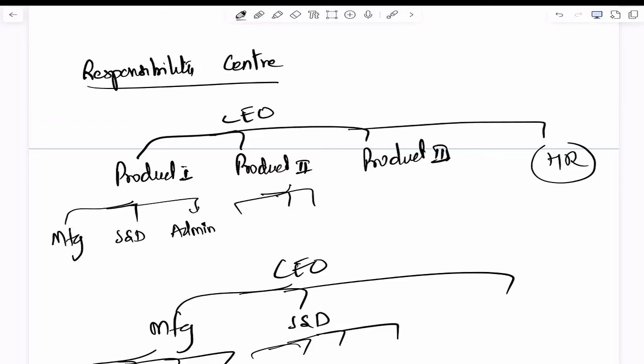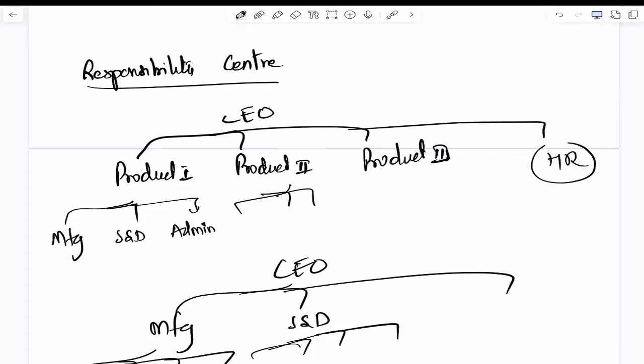For smooth functioning of the organization, responsibilities are delegated to different departments or individuals.